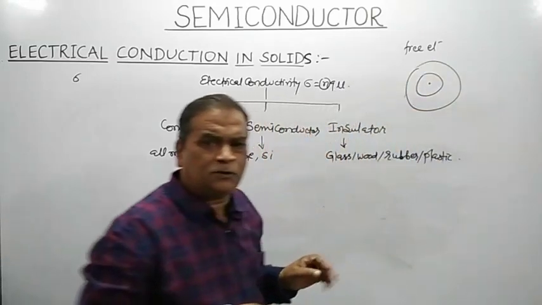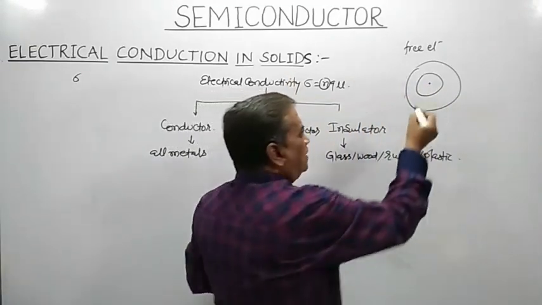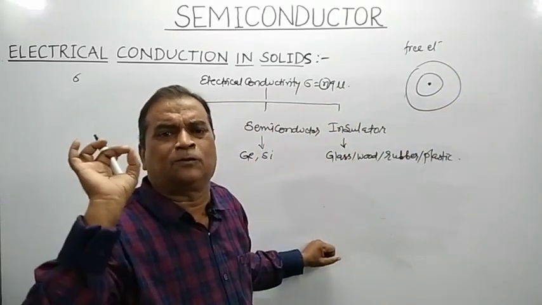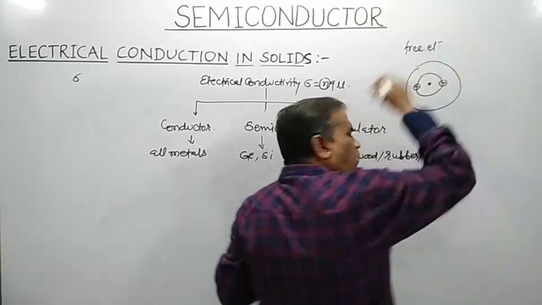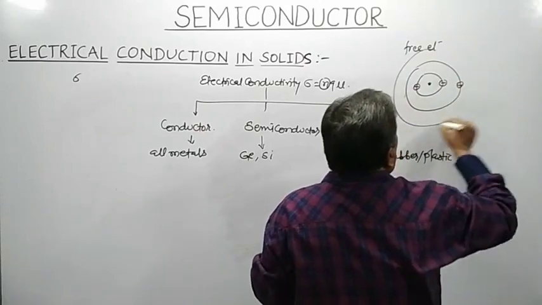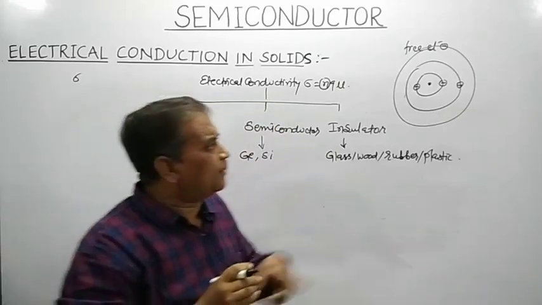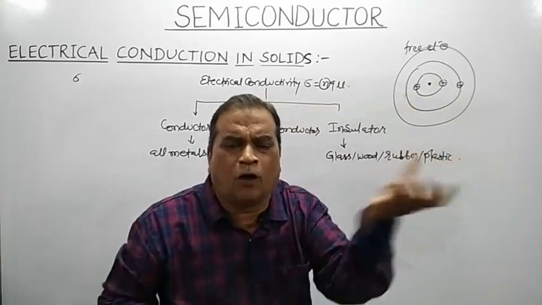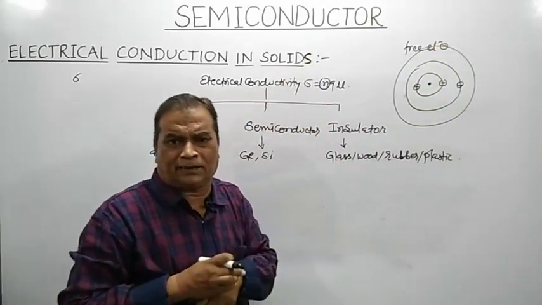Every atom has a centrally situated massive region called the nucleus, which contains positively charged protons and electrically neutral neutrons, and the negatively charged electrons revolve around the nucleus in different circular orbits. Electrons in the innermost orbit are strongly bound with the nucleus, whereas electrons in the outermost orbit are loosely bound.